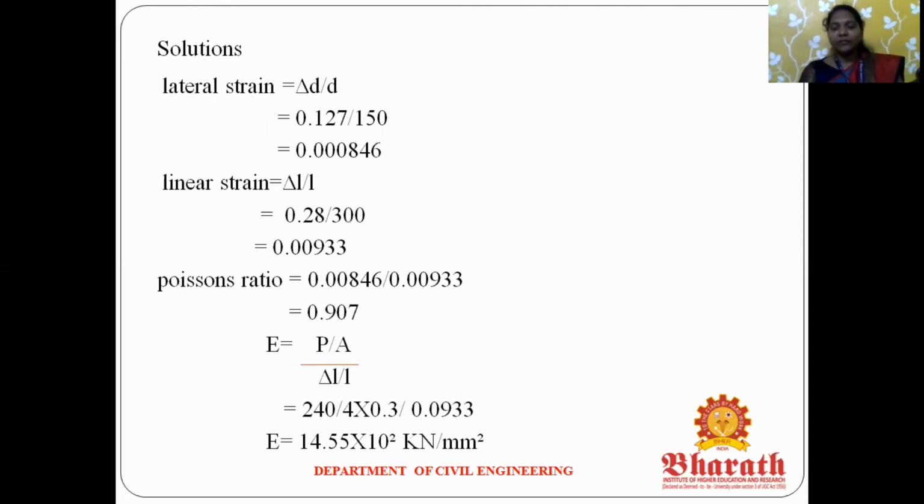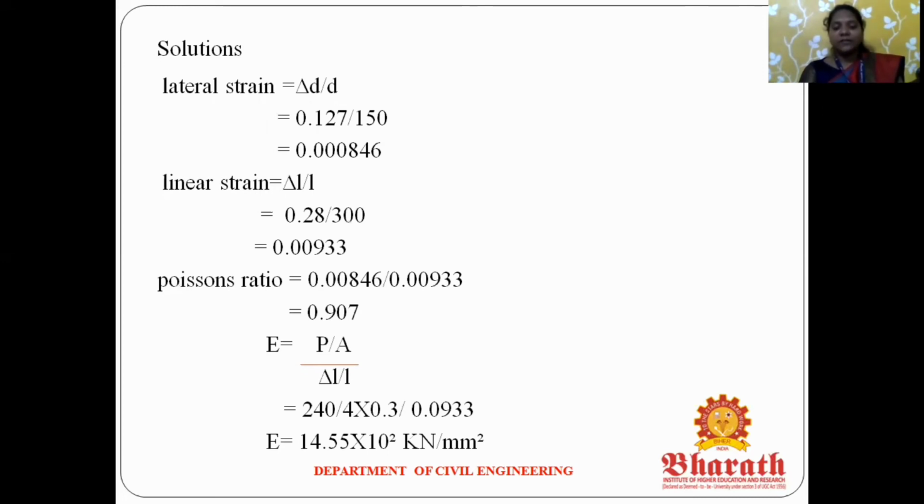After that you can find the Poisson ratio. Poisson ratio means lateral strain divided by linear strain. Lateral strain 0.00846 divided by linear strain 0.00933. So the Poisson ratio is 0.907. Next, you can find the Young's modulus.